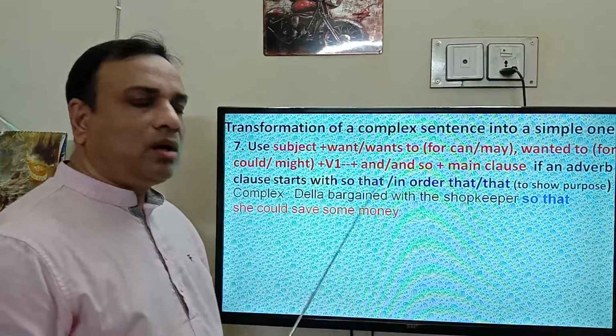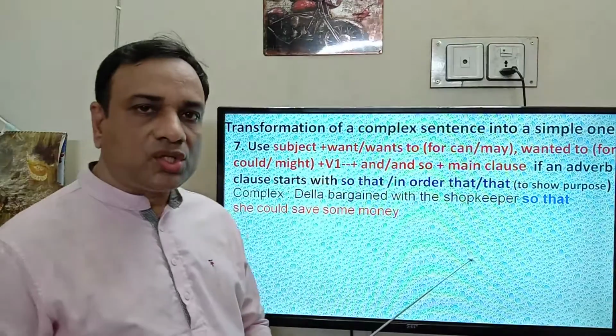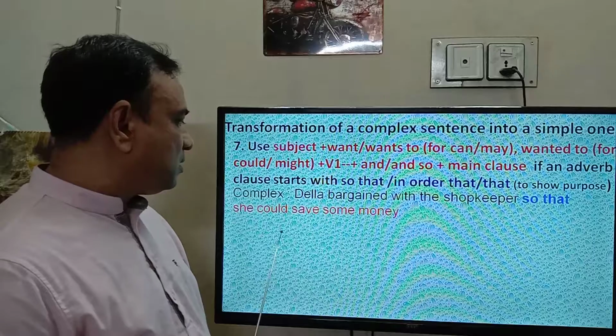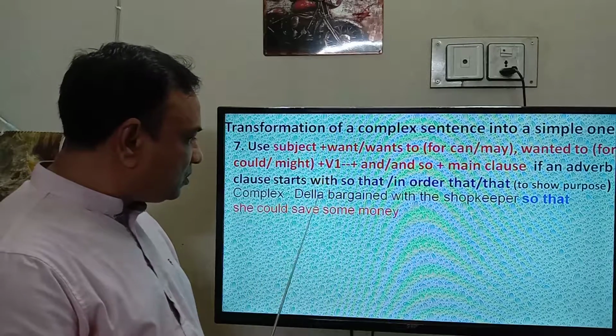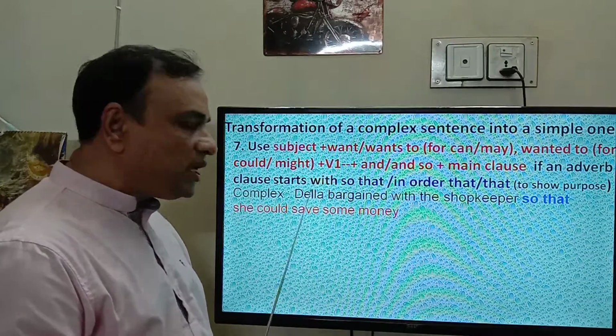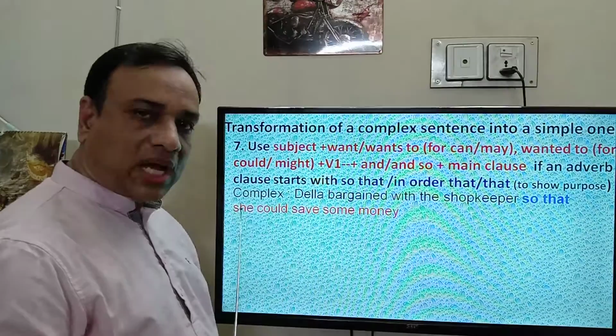The answer will be: here we are bound to set up the subordinate clause first, and here Della represents a noun and she represents a pronoun. Undoubtedly we have to select the noun in place of the pronoun at first.